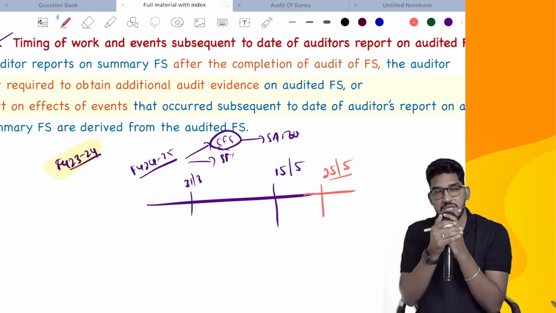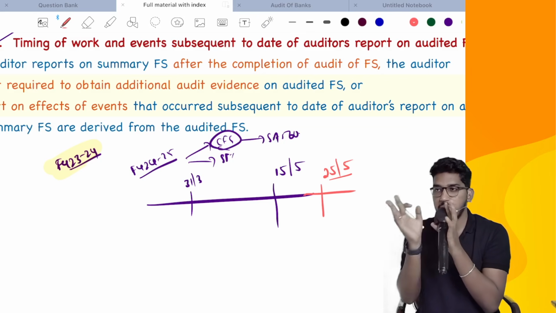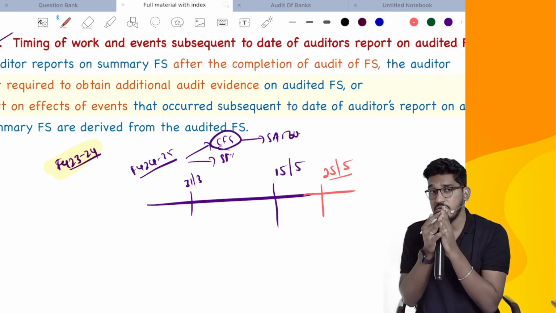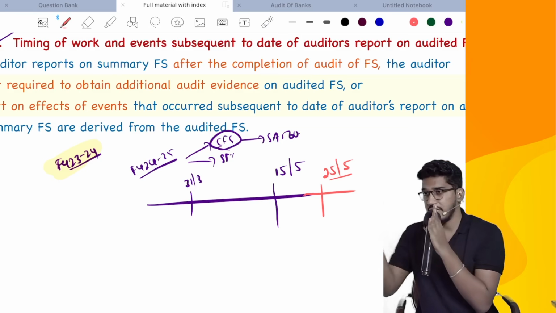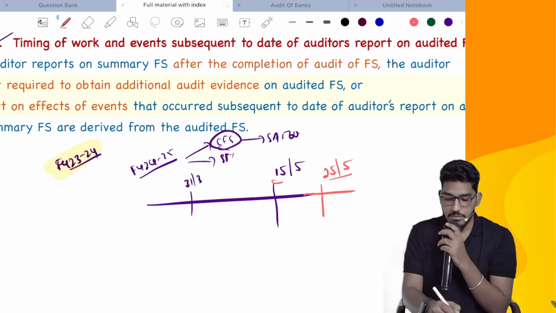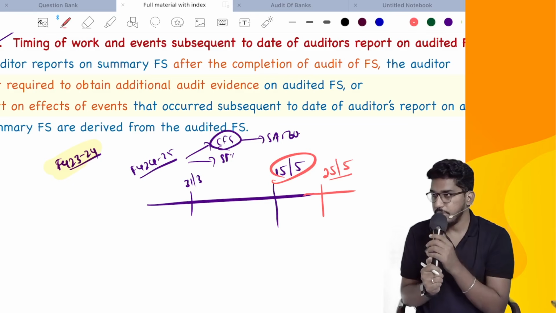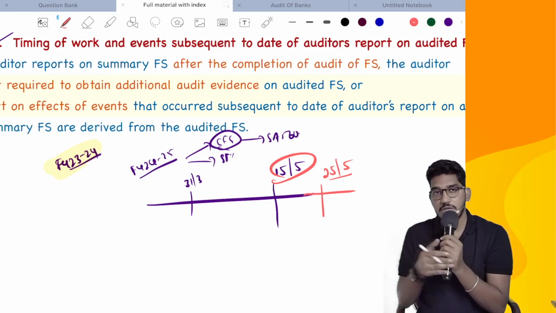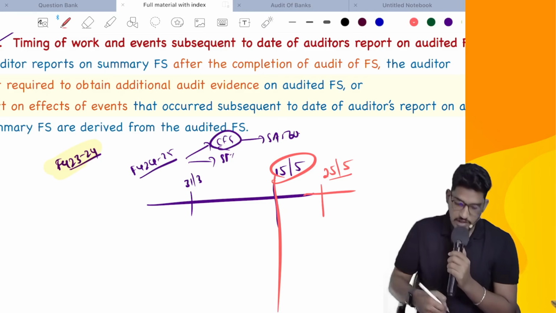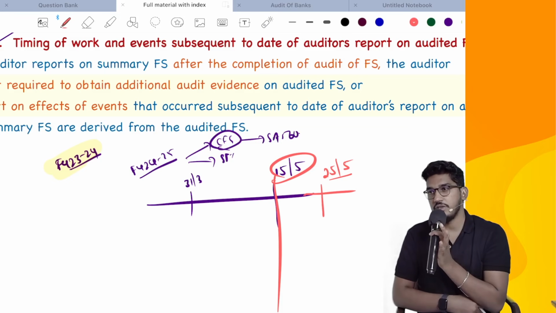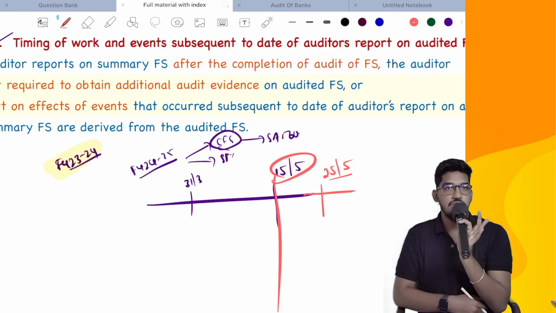But here, what are subsequent events? Generally, the meaning of subsequent events is from the date of financial statements till the date of auditor's report. For the complete audit, subsequent events are those events which happen till 15th of May. For summary financial statements, till what date will it be subsequent events? Till 15th of May only.